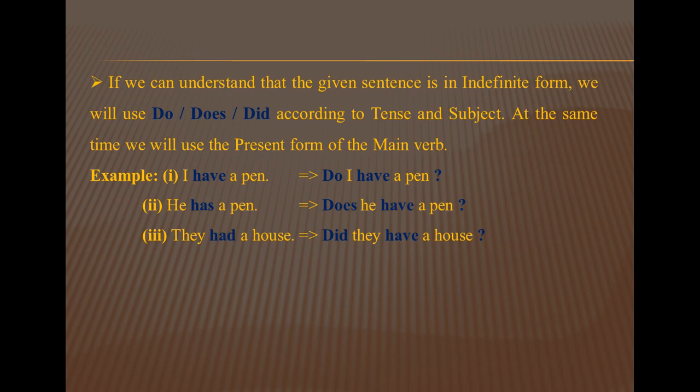So these are the two rules for affirmative to interrogative. They are very simple, I think. In my previous lecture I discussed affirmative to negative. Now it is assertive to interrogative. We will do some practice.